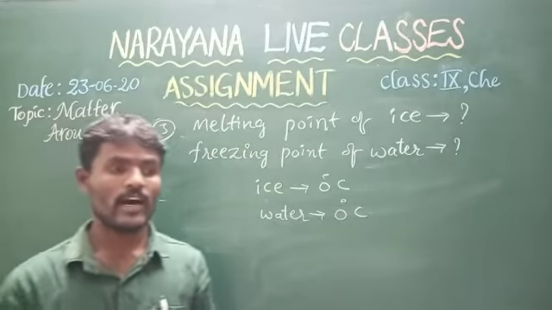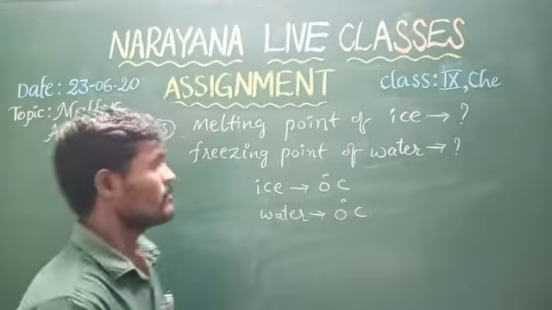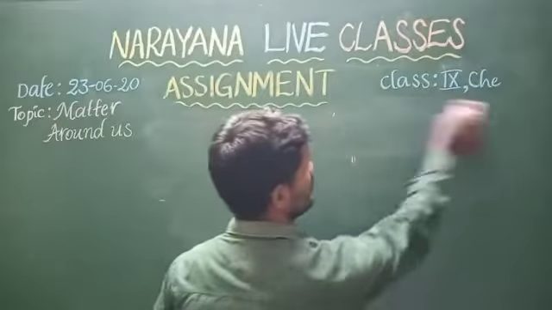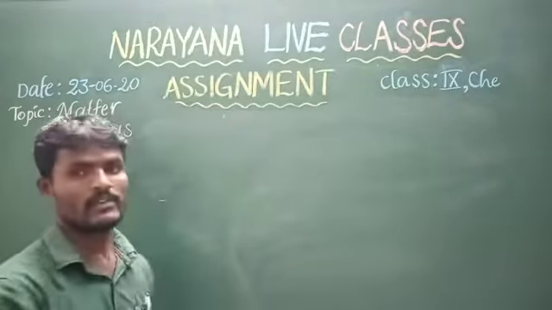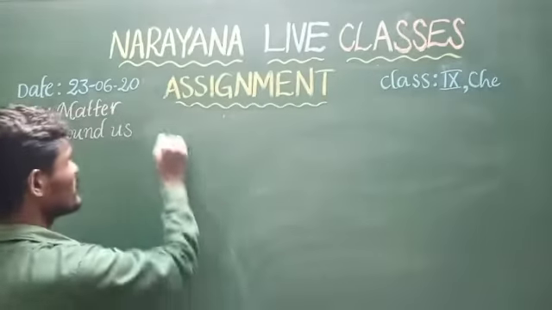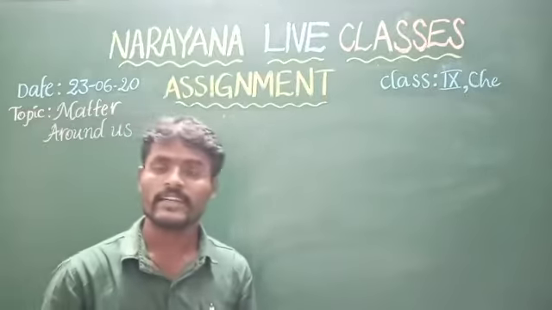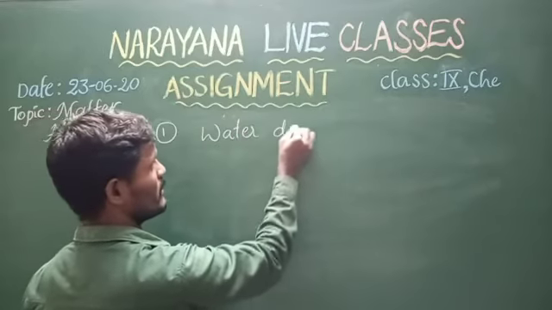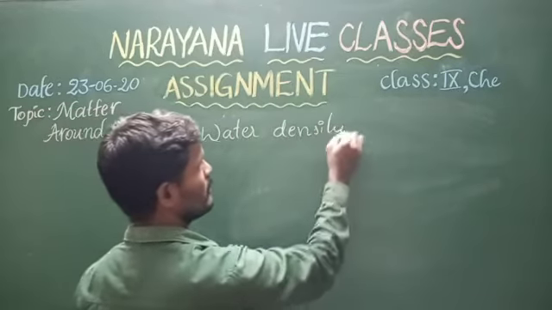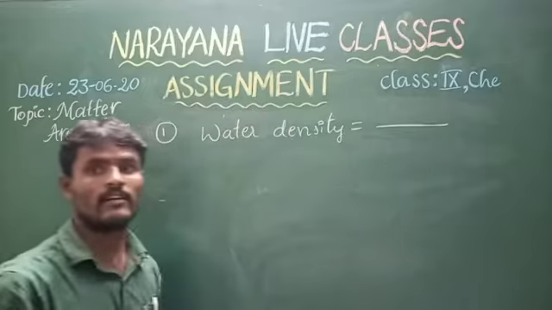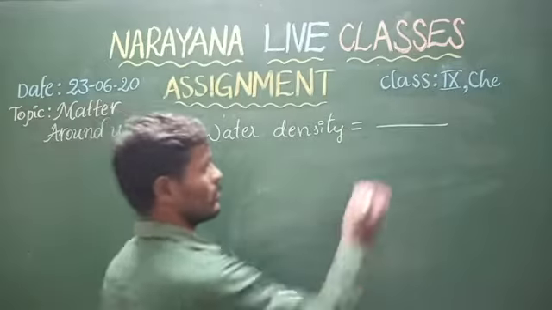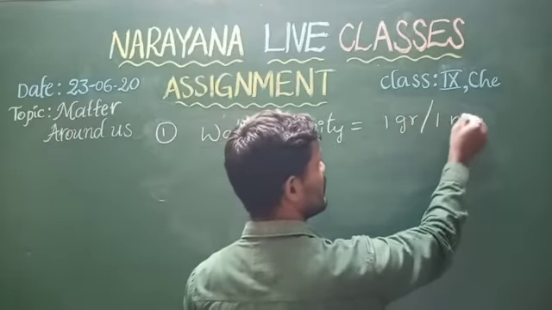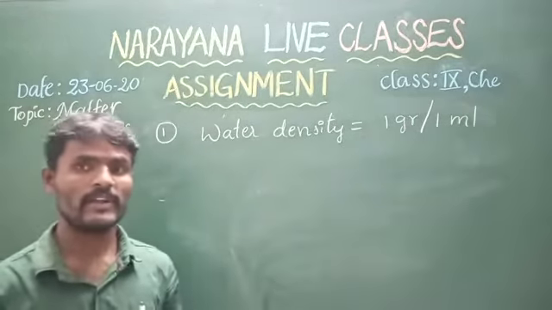Next we have objective questions. In objective questions, the first question is water density is equal to dash. Here the water density is equal to 1 gram per 1 milliliter.